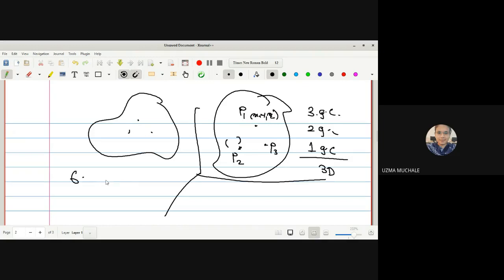Thus, the position of each further particle requires three coordinates. But out of these three coordinates, three equations of constraint represent. That means if you are going to specify the position of the next particle, again these three distances are already fixed. It will also require three coordinates in 3D space, but these three distances are already fixed. So we can say for the rigid body, 6 coordinates are sufficient to describe the position.